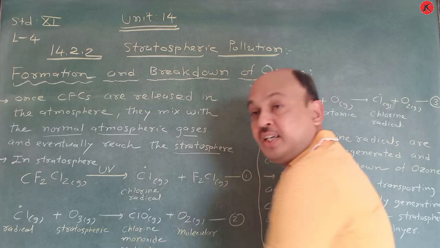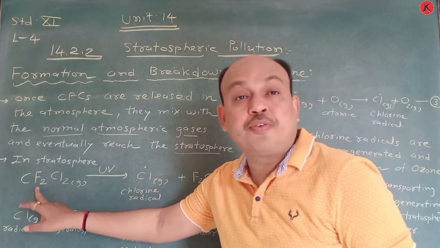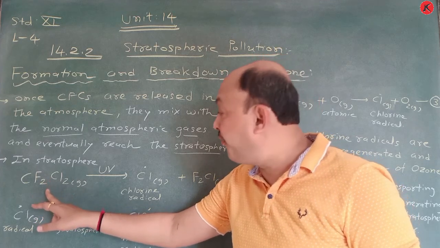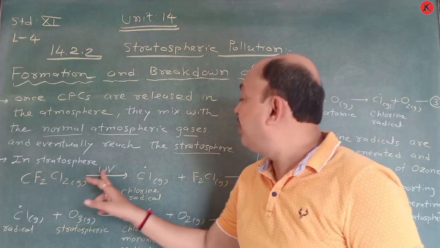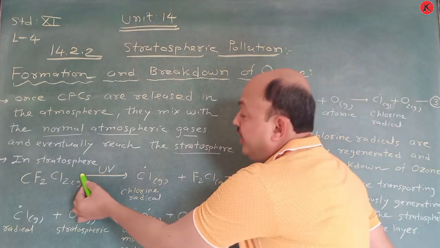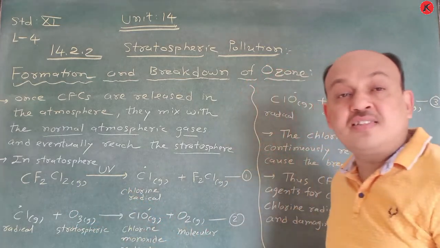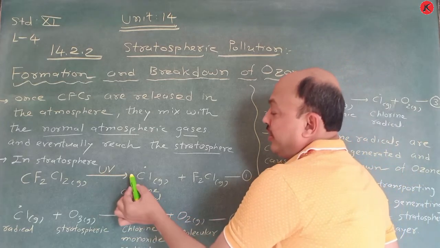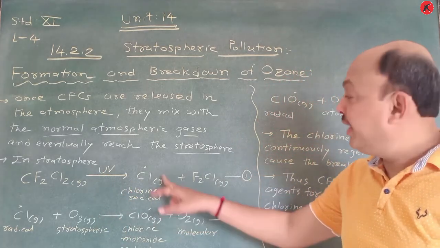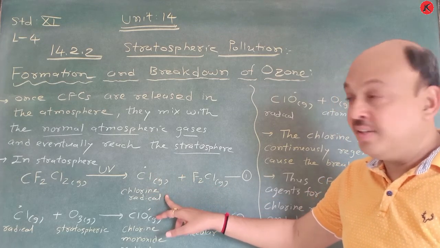In the stratosphere, this is the formula of chlorofluorocarbon, which is also known as freon. This chlorofluorocarbon, when decomposed in the presence of ultraviolet radiation, gives a chlorine radical.